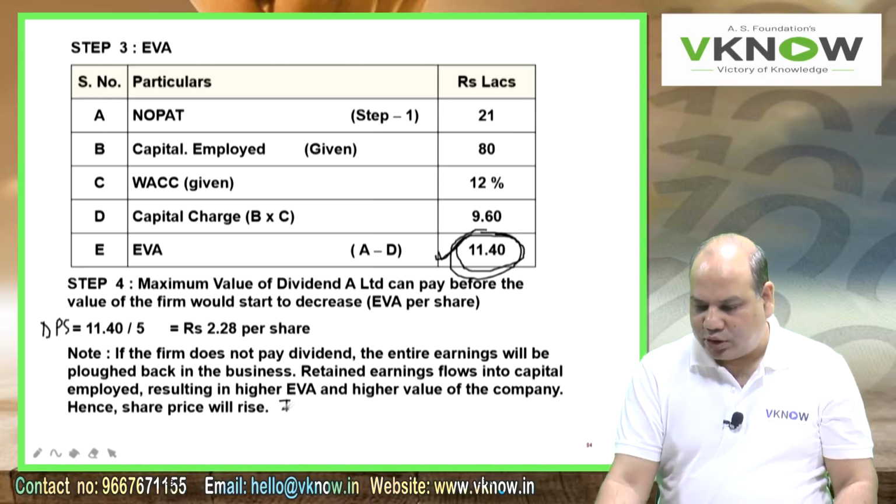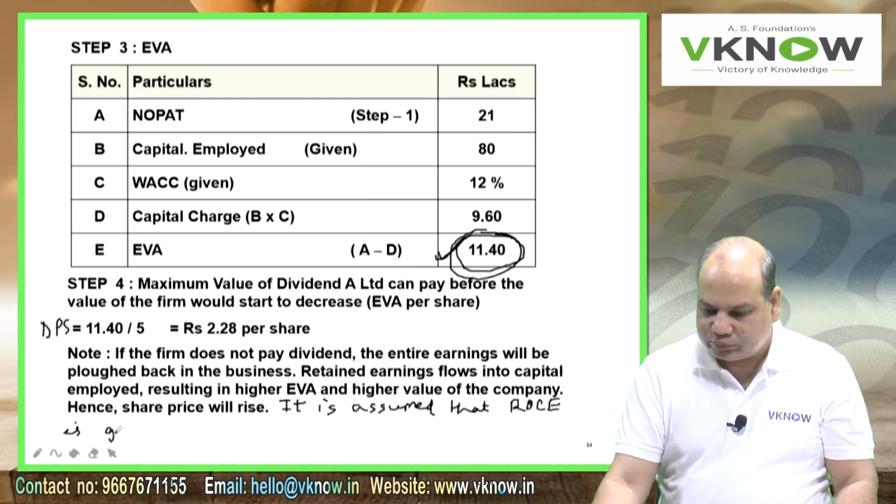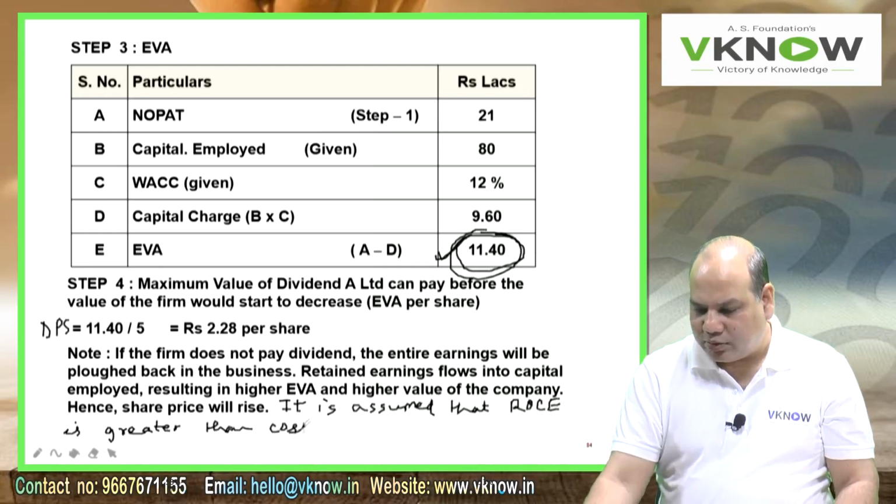Then you write one note. It is assumed, and which is a normal assumption, even if you don't write it, it is assumed in the positive EVA calculation, that return on capital employed is greater than cost of capital.